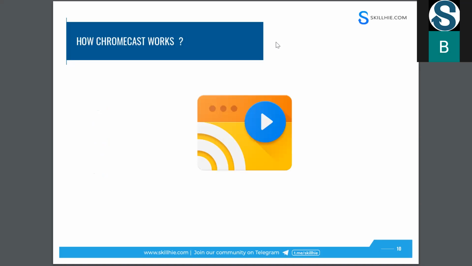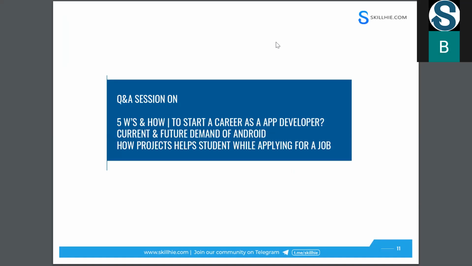And here I'll explain what Chromecast is and how Chromecast works in any OTT platform. I think people know what Chromecast is. Suppose you have a laptop and you have started playing a movie. At the same time, if you want to share the same content on your TV, we will use Chromecast. It can be done through a Wi-Fi network or mobile data, and you are playing the same content on both screens. And that's it. I think this is the technical outlook for how to make streaming Android applications.